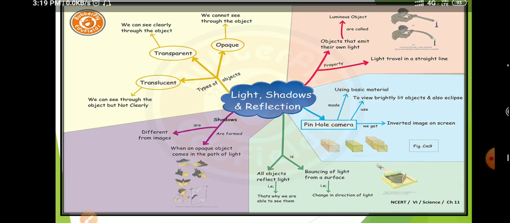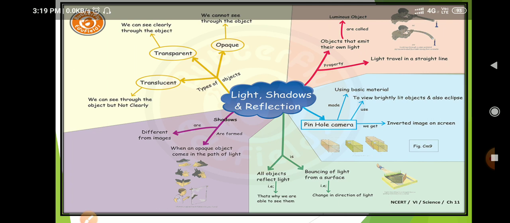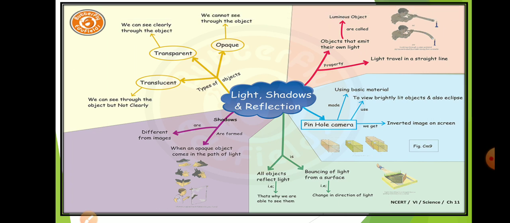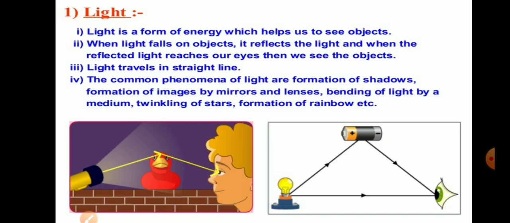Hello everyone, we are present here to discuss the important chapter in physics, that is reflection and refraction of light. These are the common phenomena that you have studied in previous classes. About light, you should know that it is a form of energy which helps us to see objects. It always travels in a straight path. It is because of the presence of light that we are able to see the object.